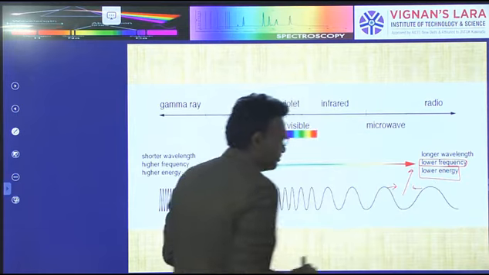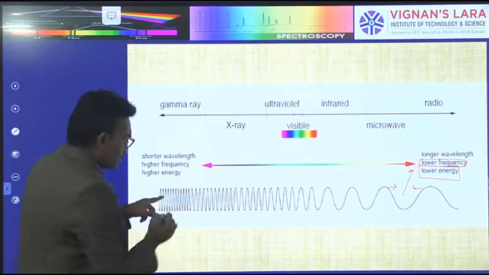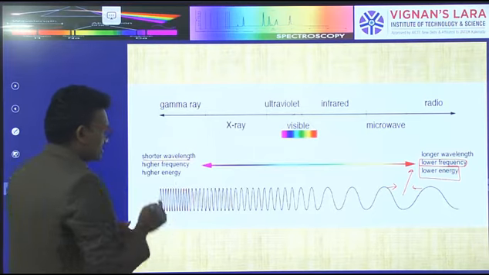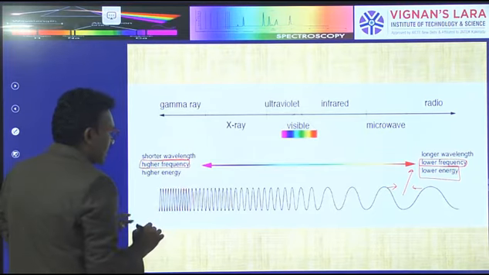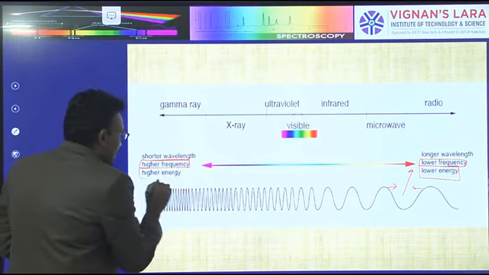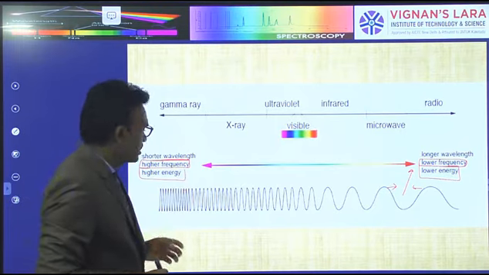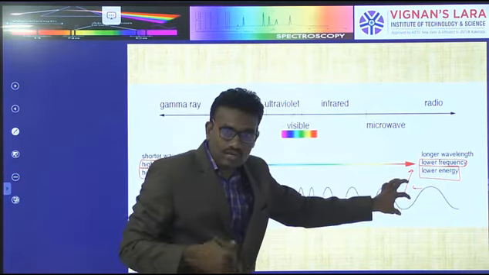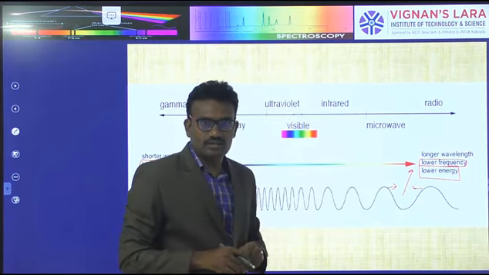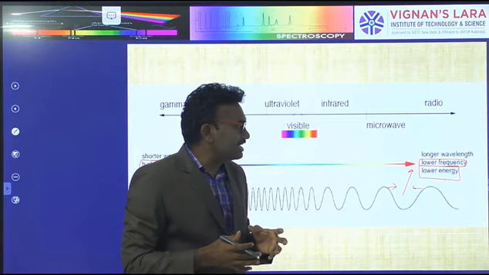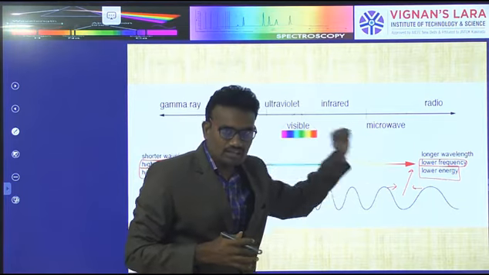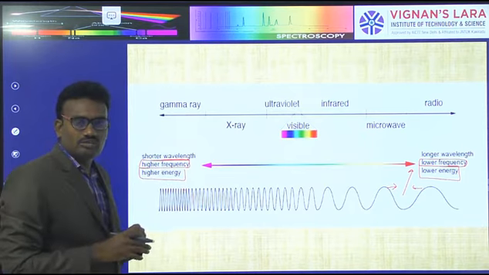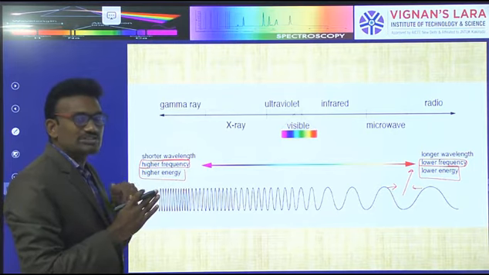This is the longer wavelength. In this very short distance, the short wavelength contains high frequency, and high frequency also means high energy. So high frequency light contains high energy. Low frequency light contains lower energy. Lower energy light has a longer wavelength. High energy light has a shorter wavelength. So a shorter wavelength produces high energy.